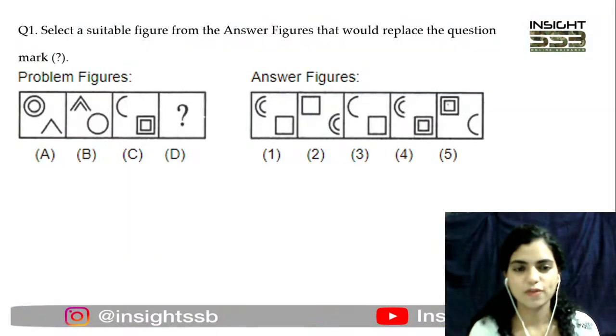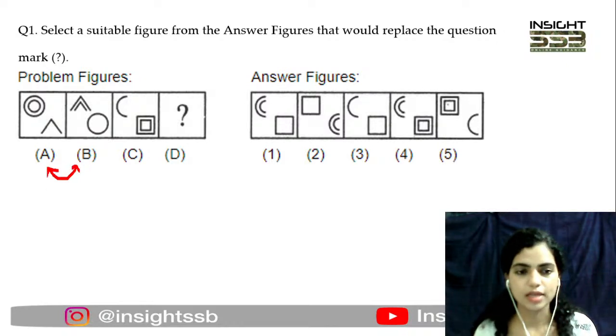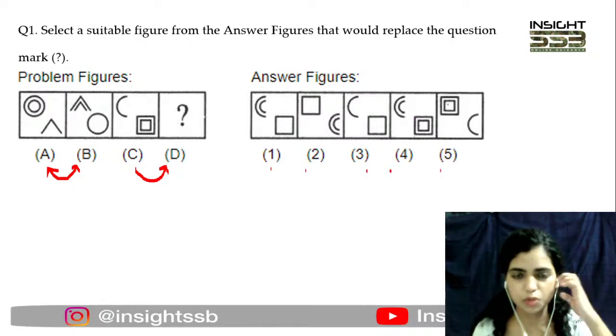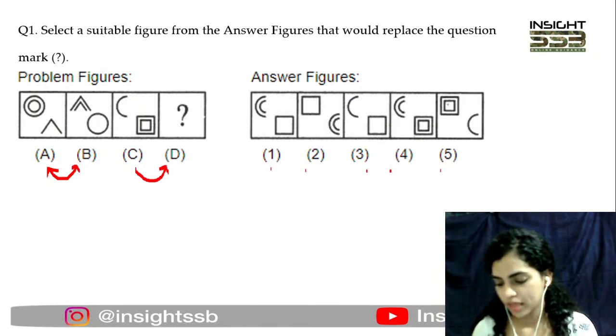Okay. So this is your first question right there on your screens. Okay. I've given you problem figure. You just have to see here A और B में क्या relation है and use that C का D के लिए you have to bring that relationship out of these 5 options that I've given you. ठीक है. Doesn't matter 4 options, 5 options, doesn't matter. You just have to come with the one correct answer here. Right.